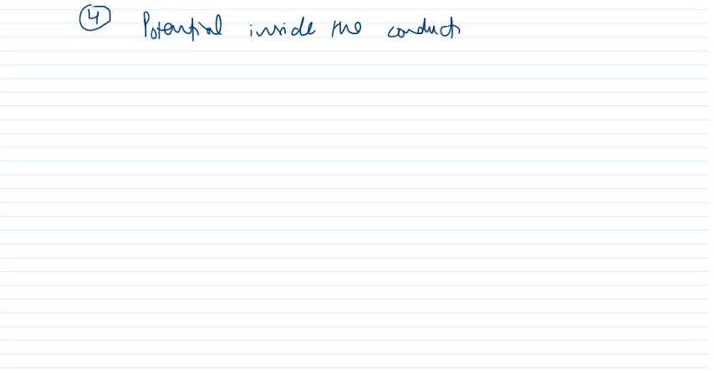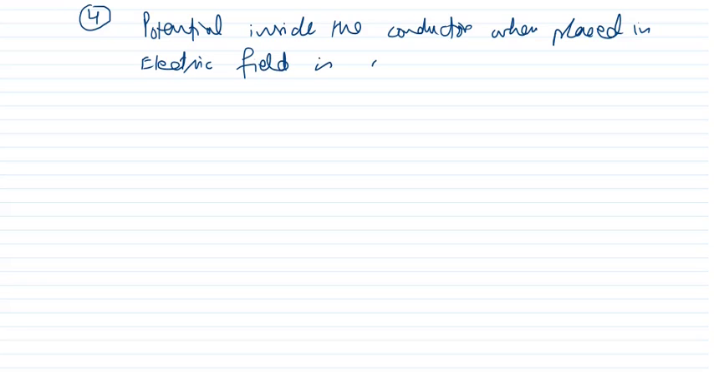Next, we are going to discuss the fourth property. Fourth property is that the potential inside the conductor when placed in electric field is always, fill in the blanks.